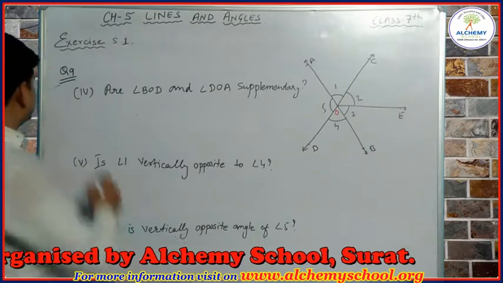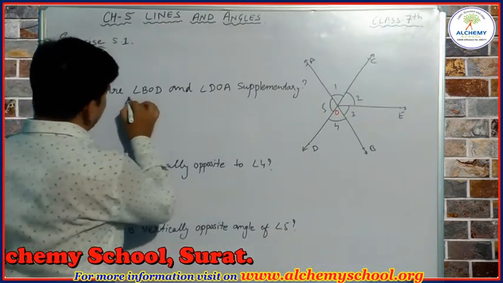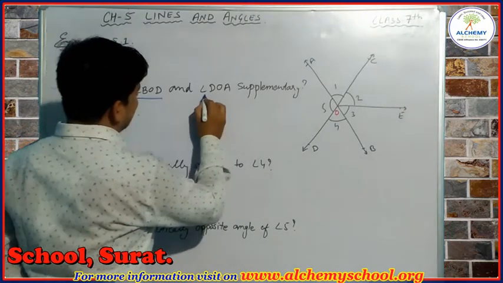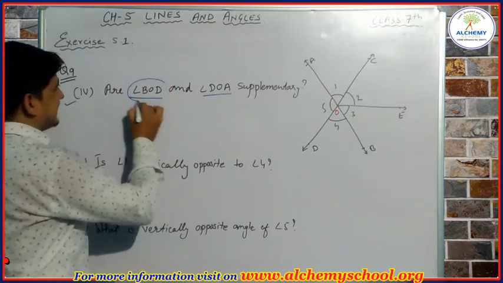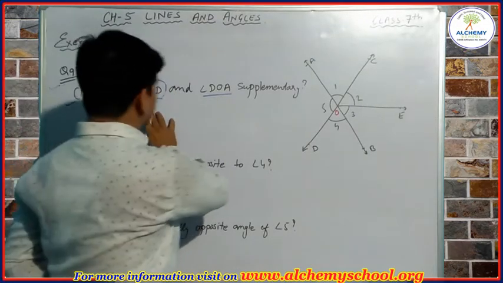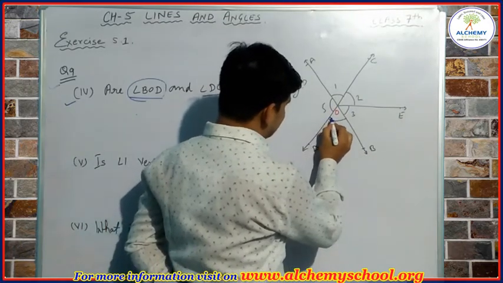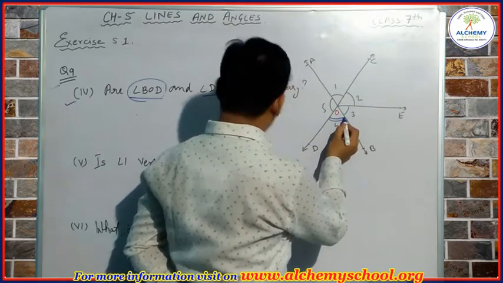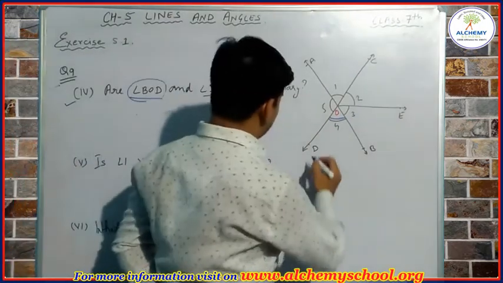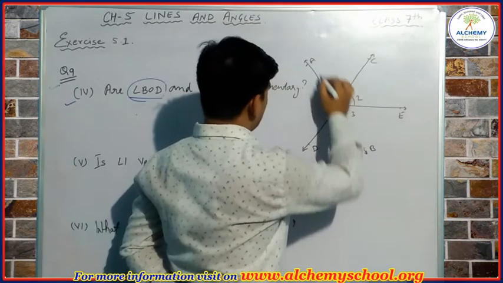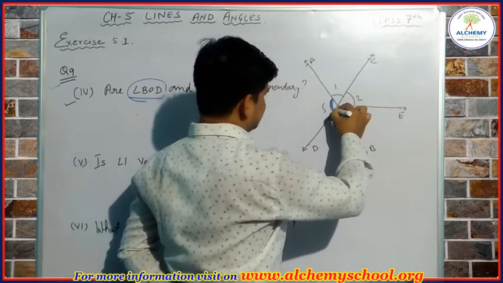So now the next question is question number 4. In question number 4, are angle BOD and angle DOA supplementary angles? So first of all we have to find where angle BOD is. So let's see where angle BOD is. So this is BO and D. So this angle is angle BOD. Okay, and angle DOA. Where is angle DOA? So this is DO and A.